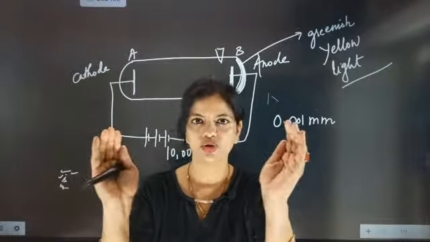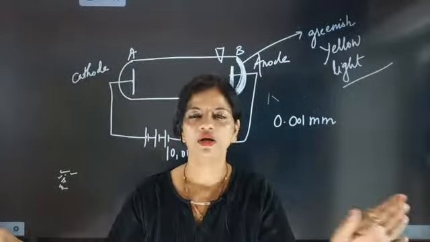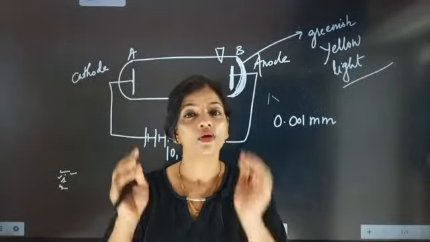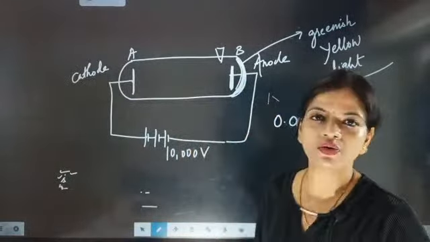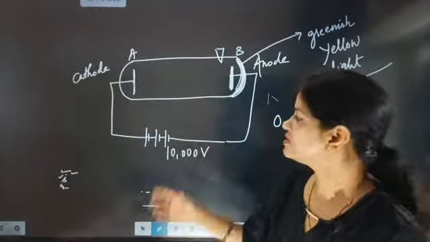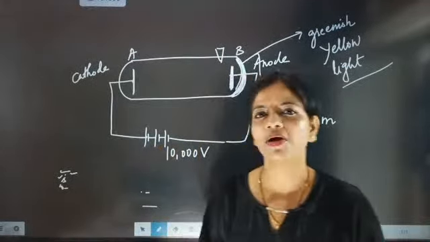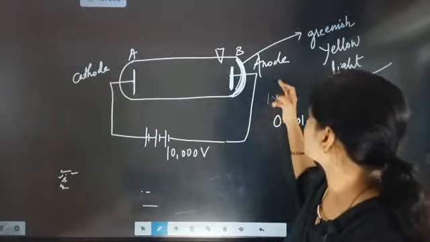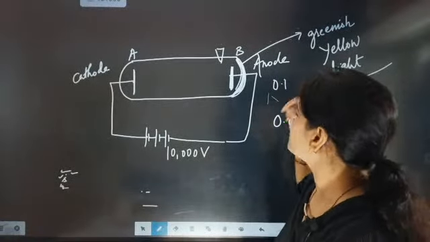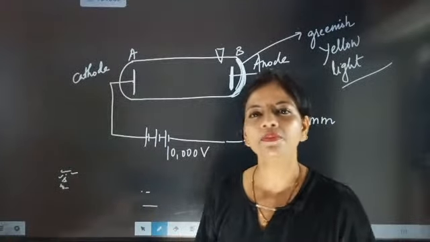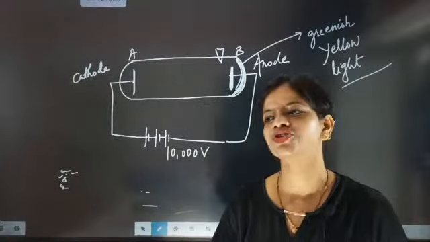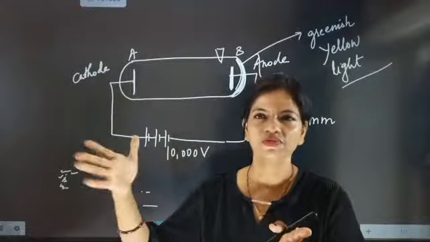First, in the discharge tube, pressure was normal, nothing happened. Normal means electricity was passing through the electrode, nothing happened. Since it is connected, electricity passed, nothing happened. Then it was reduced to a pressure of 0.1 mm. Then the entire tube started glowing, and on further reducing the pressure, a dark band of color appeared.